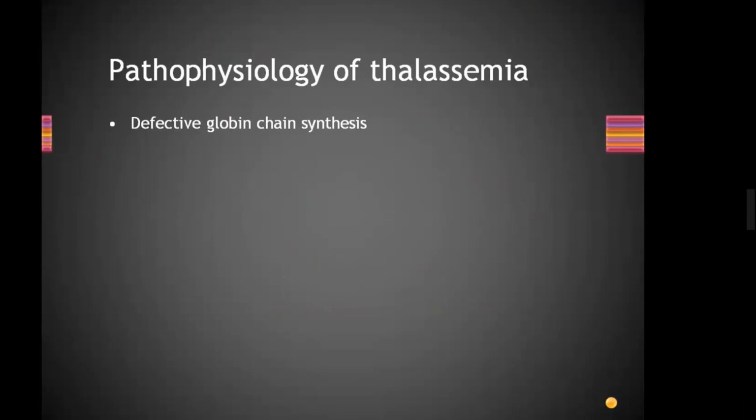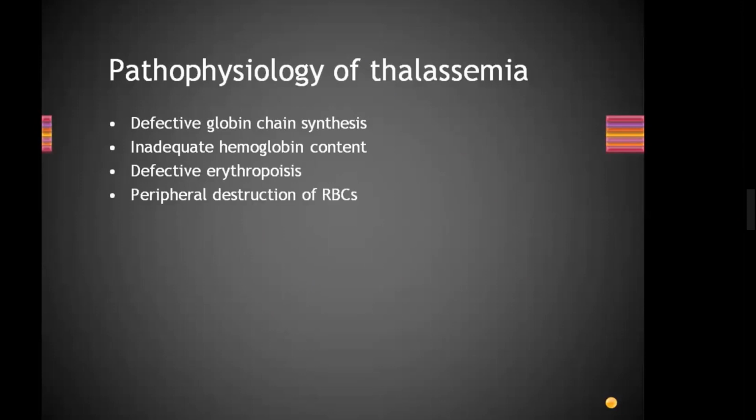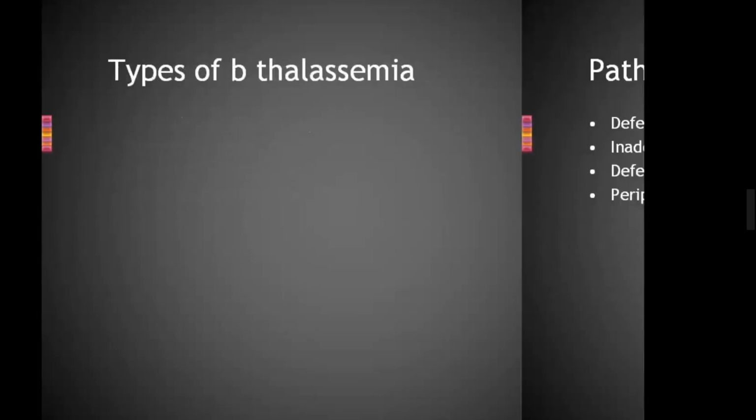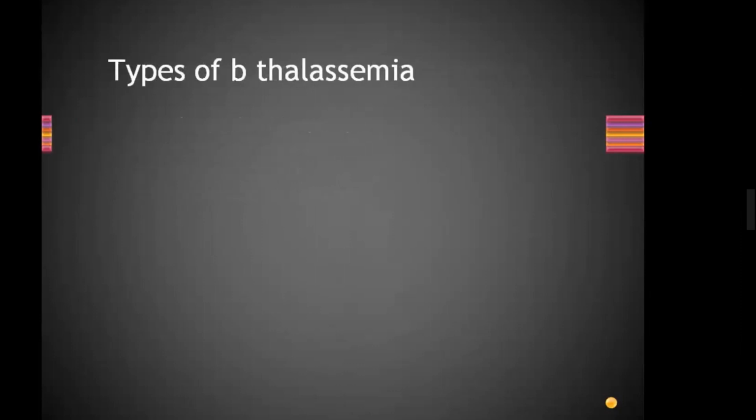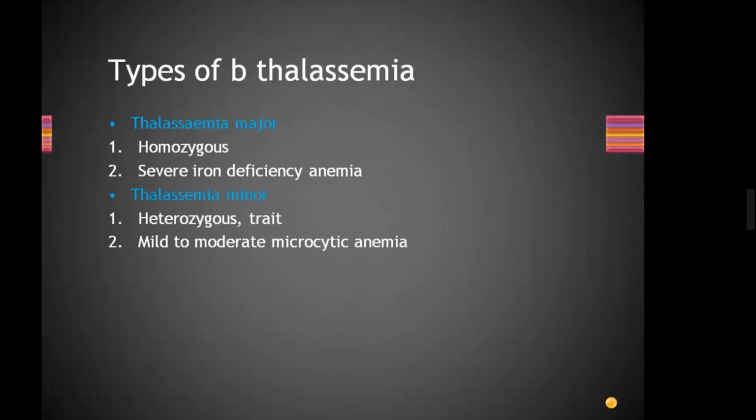Defective globin chain synthesis leads to inadequate hemoglobin content, which leads to defective erythropoiesis and peripheral destruction of RBCs. This is the pathophysiology. They will not ask you this in the exam, but just to remember, if an SBA comes and you can't understand it, you should know the pathophysiology. Types of beta thalassemia: thalassemia major, thalassemia minor, and thalassemia intermedia.